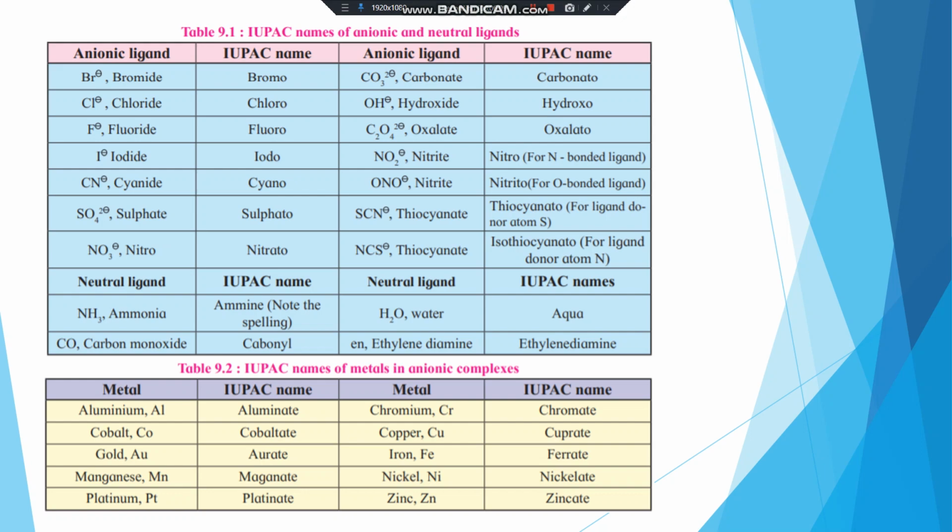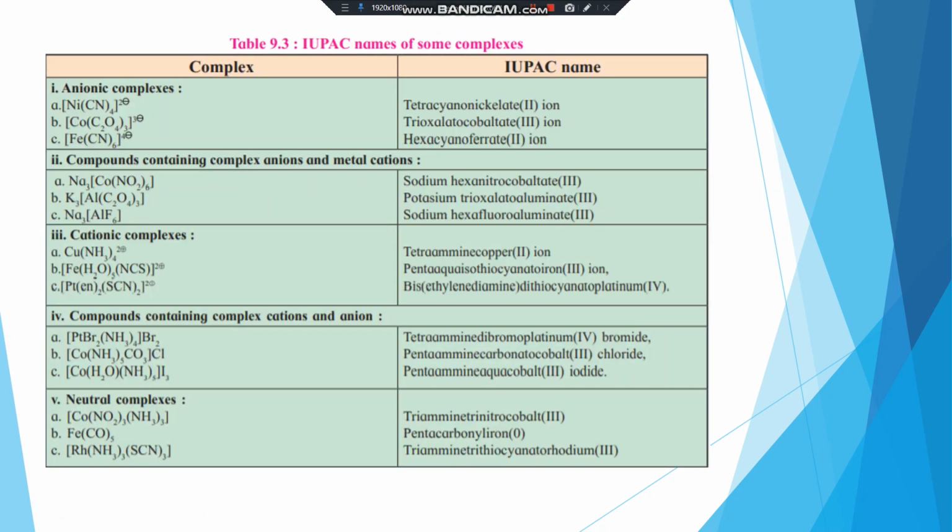Then the next one is examples of these coordination complexes, the IUPAC names of some complexes. These names are made using these eight rules of IUPAC nomenclature.